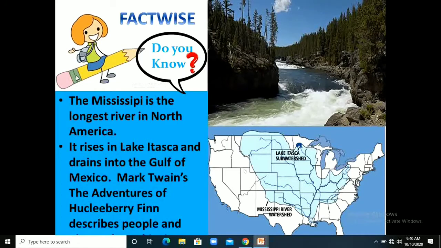Mark Twain's The Adventures of Huckleberry Finn describes the people and places along this river. You know what this is? The Adventures of Huckleberry Finn is a novel which describes the people and places along this river, right?